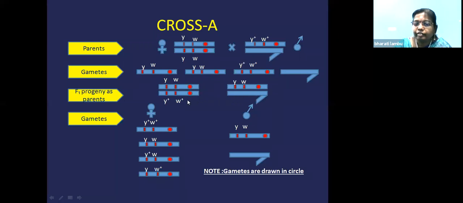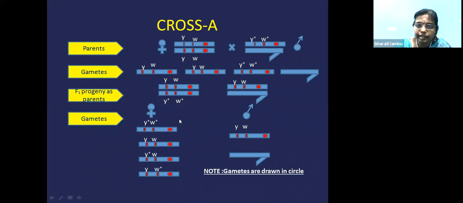In the F1 generation, what did you get? You have got the wild type female and a yellow body, white eye color male. Now you can make a selfing. If you cross the female with the male, you will write the gametes. These gametes are written in a circle.